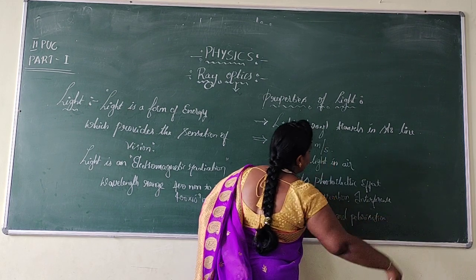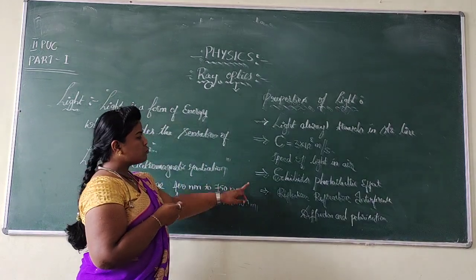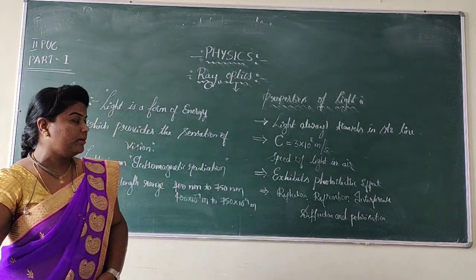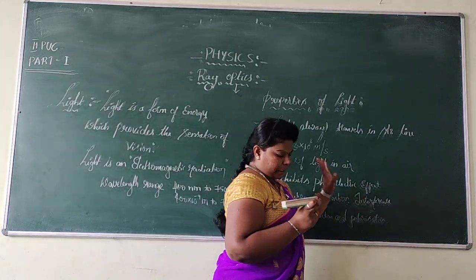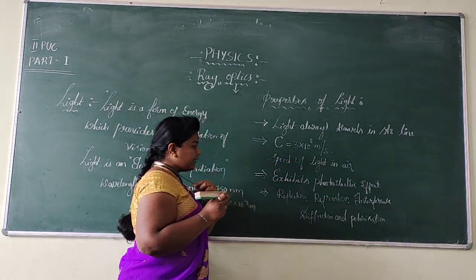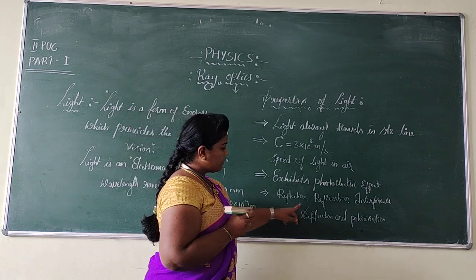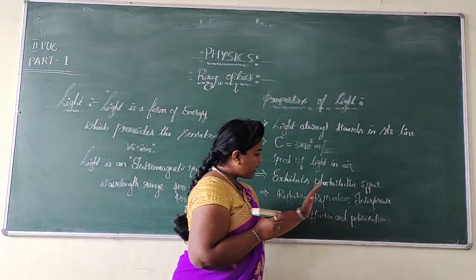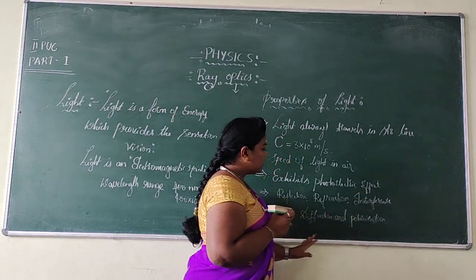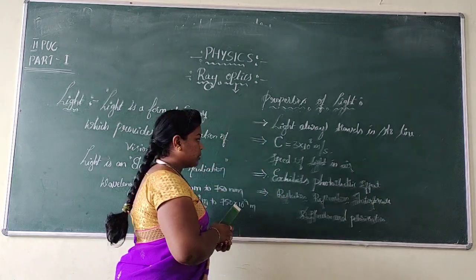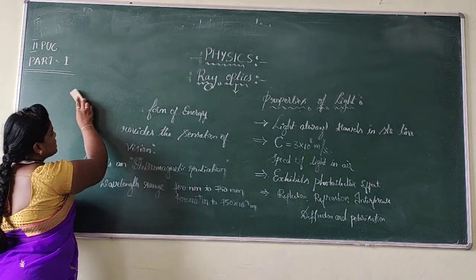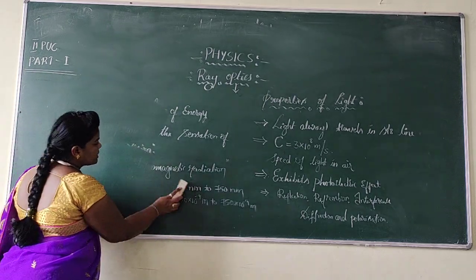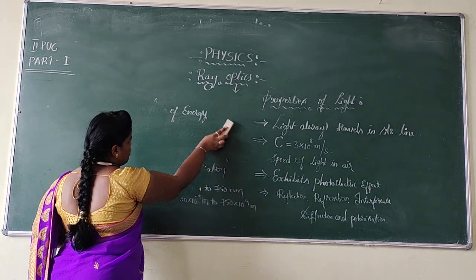My dear students, here you can observe that the last 2 points that I wrote: it exhibits the photoelectric effect, and the next one shows the reflection phenomena, refraction, interference, diffraction and polarization. These last 2 points are the main thing that you are going to study in your second POC.